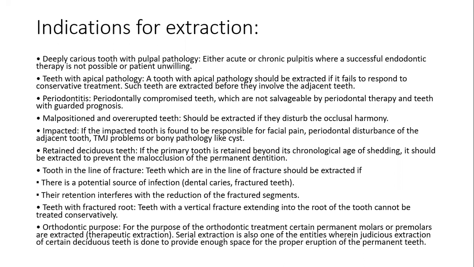Retained deciduous teeth. If the primary tooth is retained beyond its chronological age of shedding, it should be extracted to prevent the malocclusion of the permanent dentition. Tooth in the line of fracture. Teeth which are in the line of fracture should be extracted if there is a potential source of infection, dental caries, or fractured teeth. Their retention interferes with the reduction of the fractured segments.